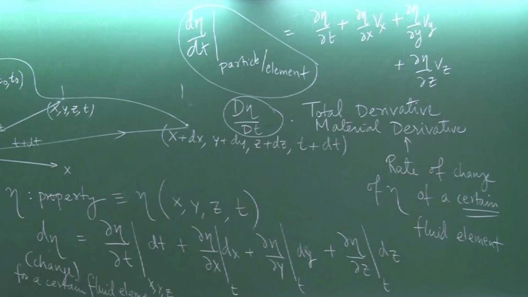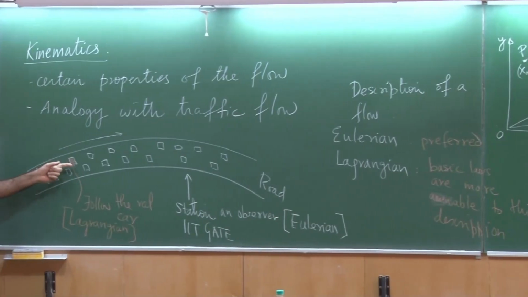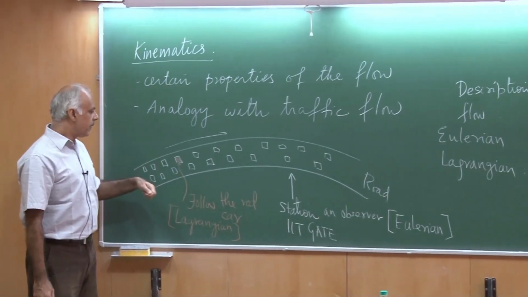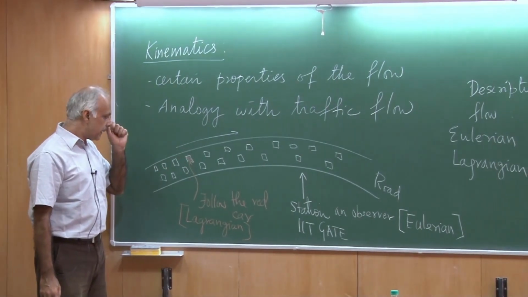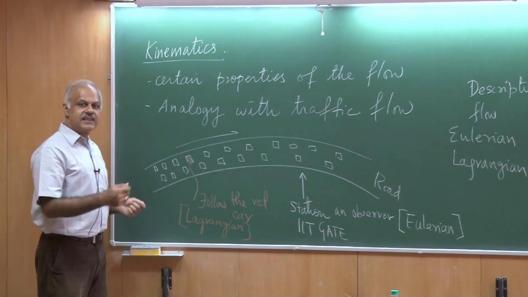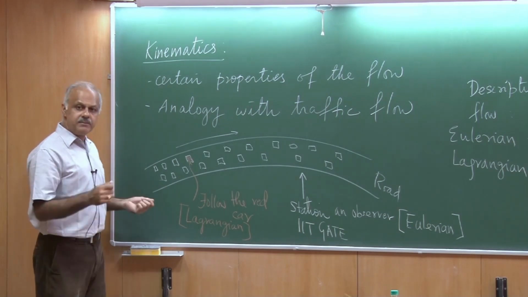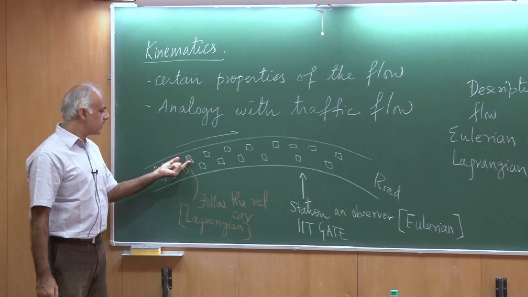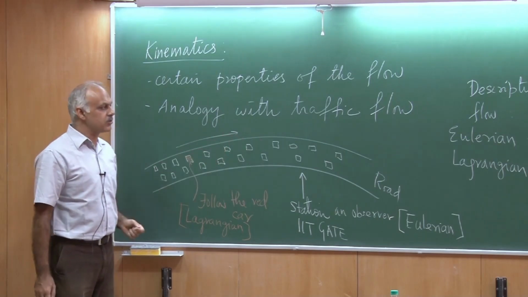If I was to go behind this car on a motorcycle and drive at the same speed as the car, I would be able to record my speed and therefore the speed of the car, and then compute an acceleration from that with time. The description I would get is the Lagrangian description, because I am following this particular car along the road.